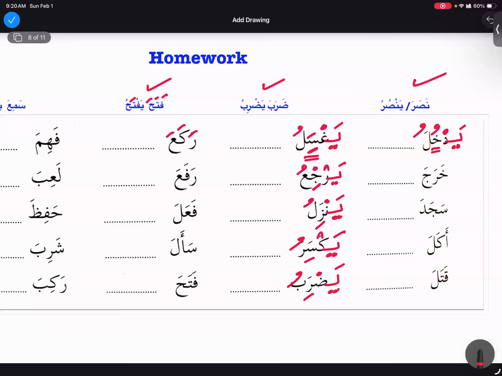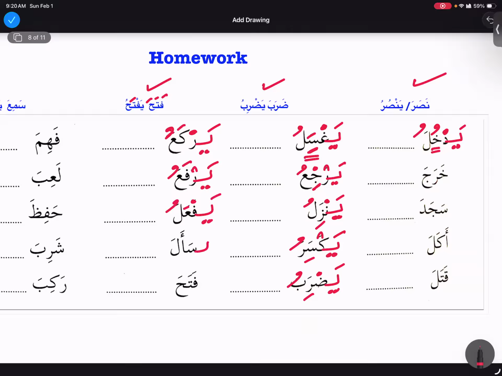Now raka will become yarka'u. Very good. Rafa'a becomes yarfa'u. Very good. Fa'ala becomes yaf'alu.